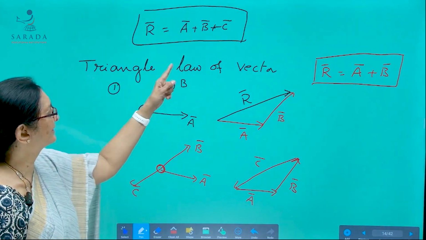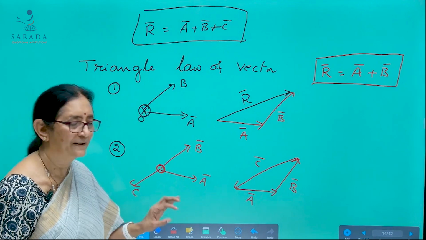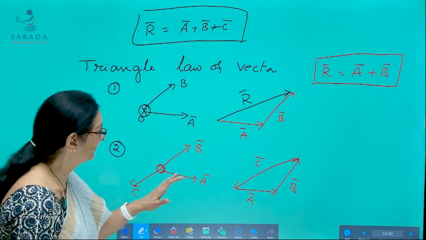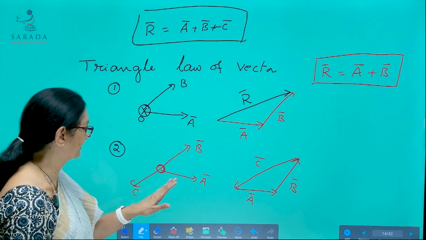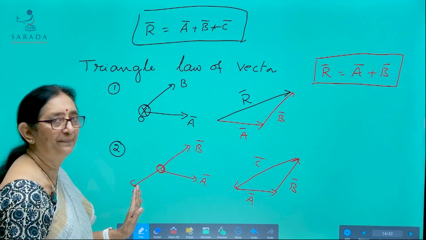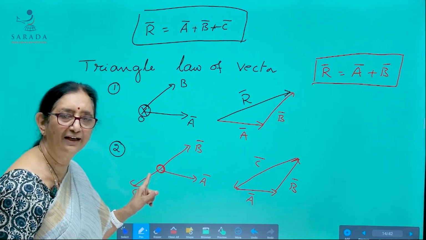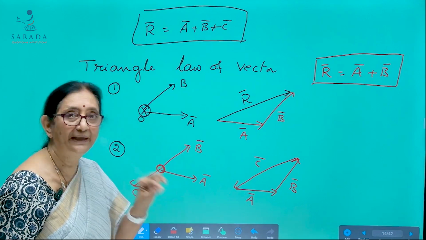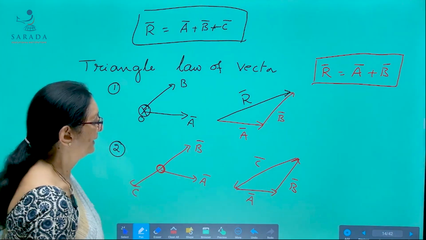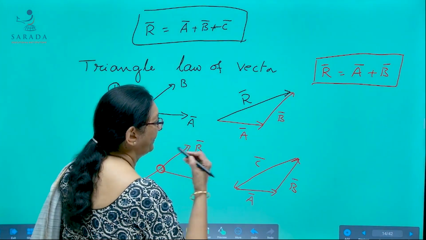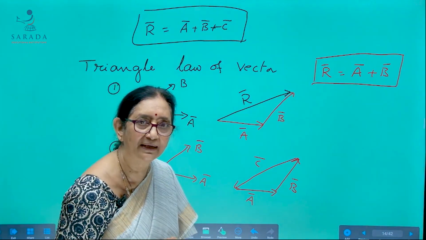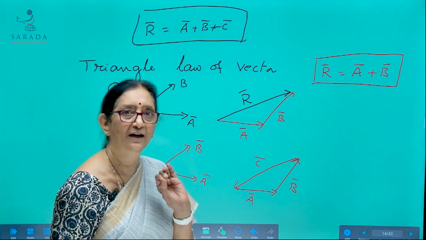So here the second statement of triangle law of vectors is, when three vectors, say A bar, B bar, C bar, simultaneously acting on a point keep it in equilibrium, then they are represented by the sides of a triangle taken in order.